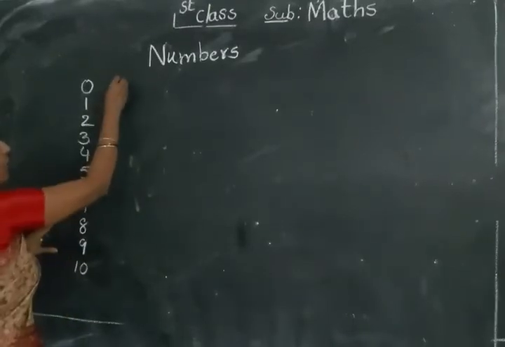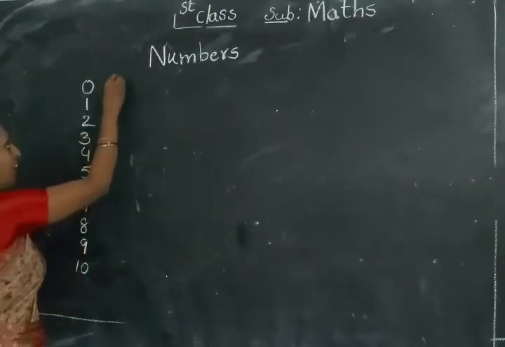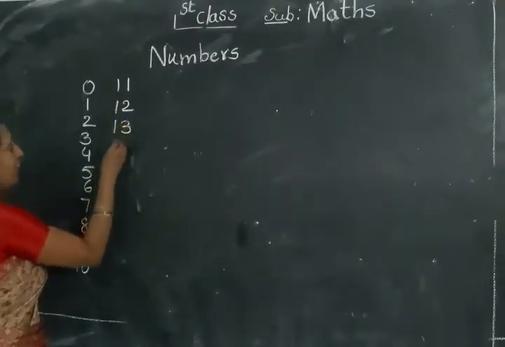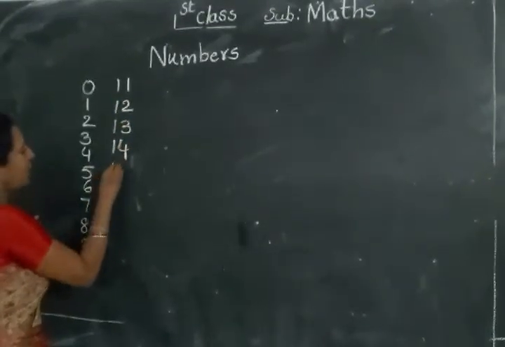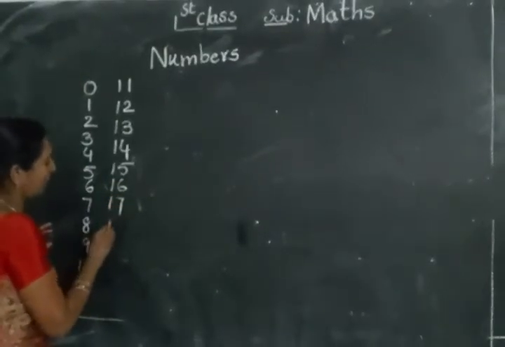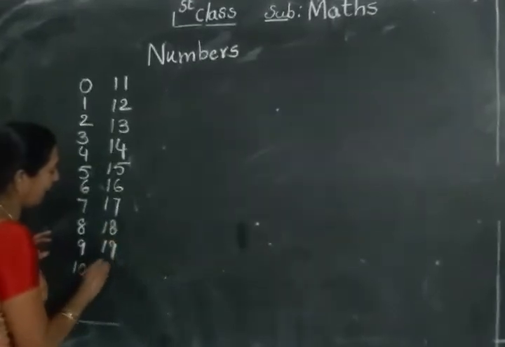Next, what's the number? 11. Very good. 11, 12, 13, 14, 15, 16, 17, 18, 19, 20.